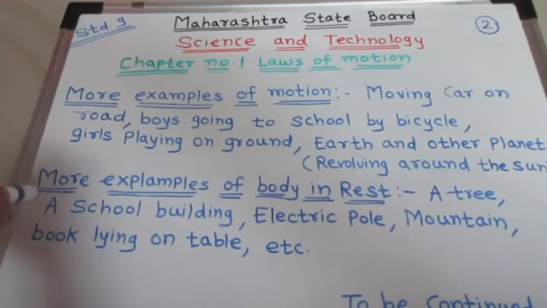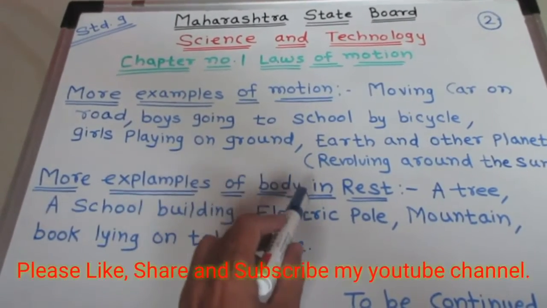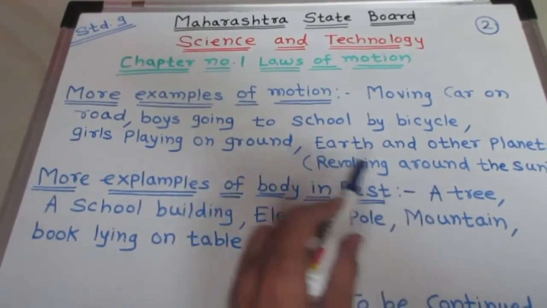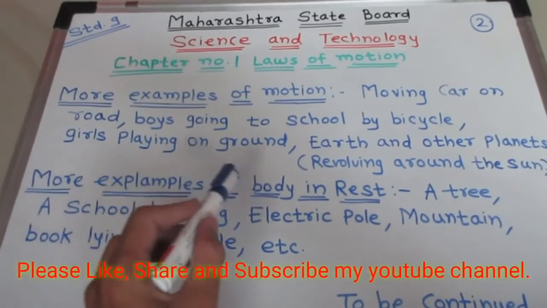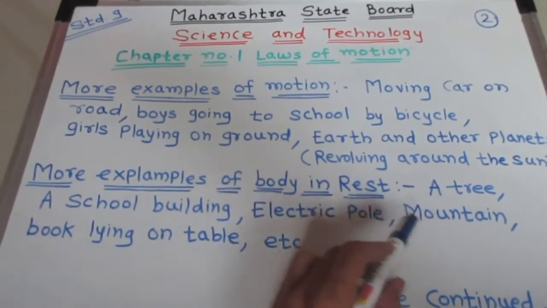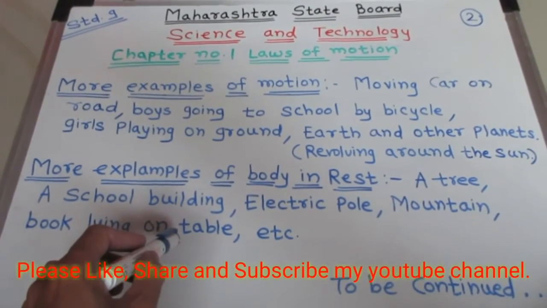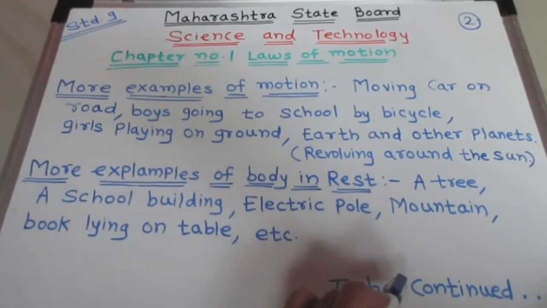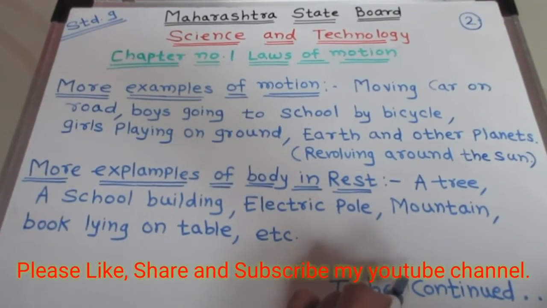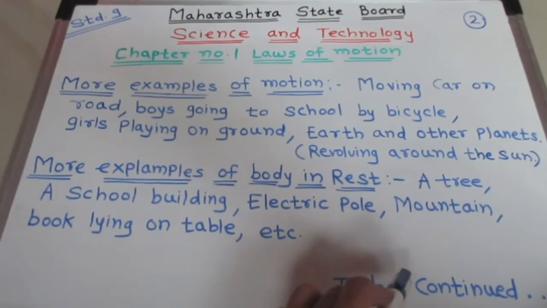Now some more examples of body at rest. So a tree, a school building, electric pole, mountain, book lying on a table. These are all some more examples of a body in rest condition.